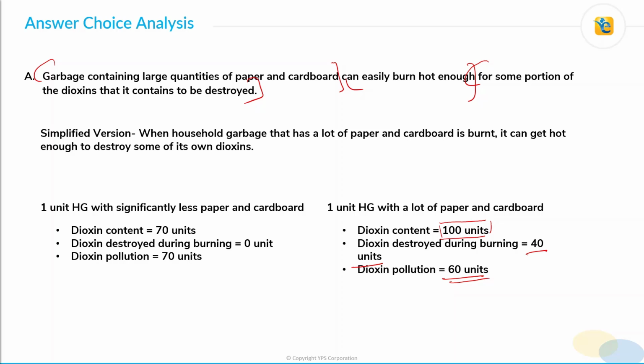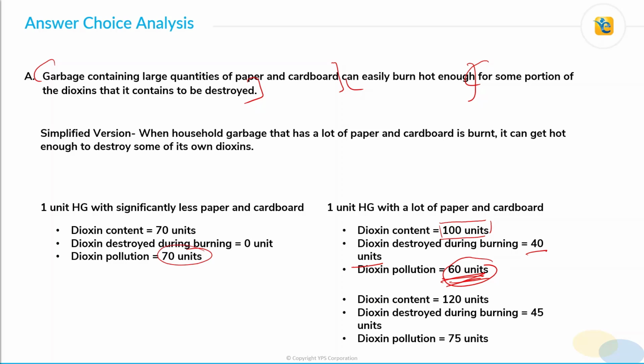Now, you may say that, because this is just an example with assumed numbers, these 60 units may actually be more than the dioxins released here, that is 70 units. So such a scenario is also possible, that the total content was 180 units, 45 got destroyed while burning, so the dioxin pollution is 75 units.